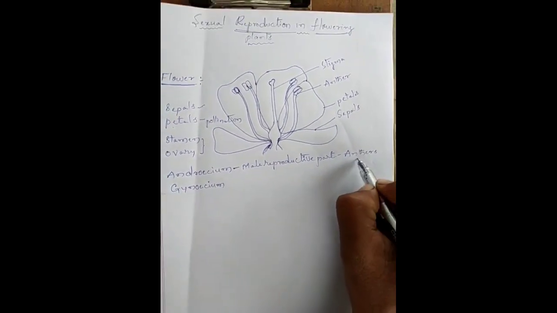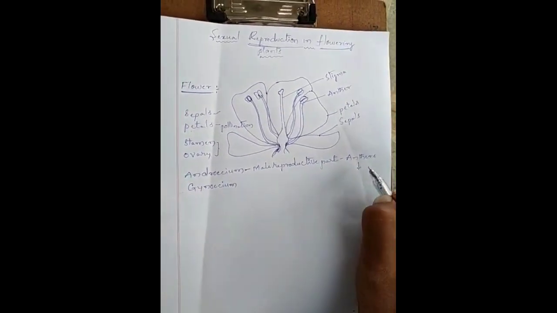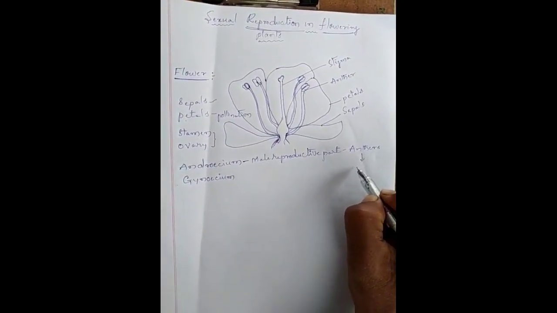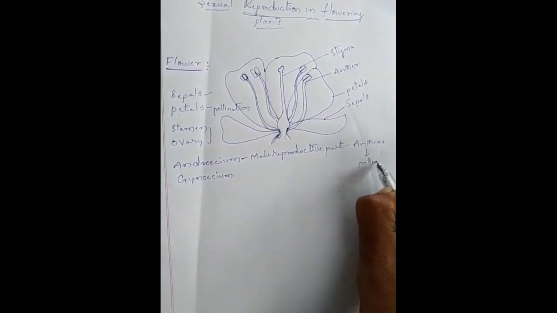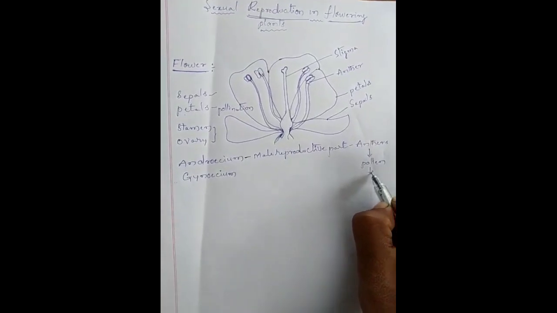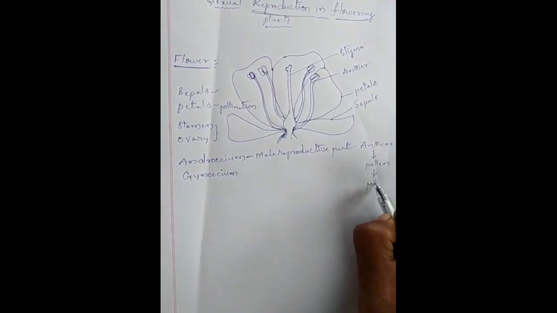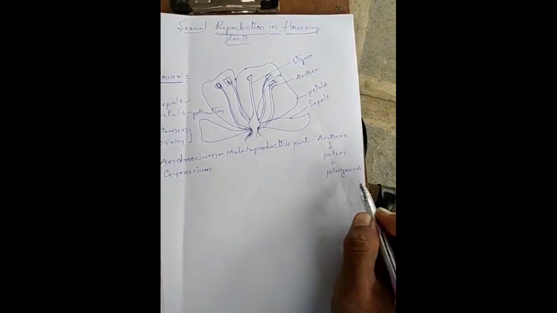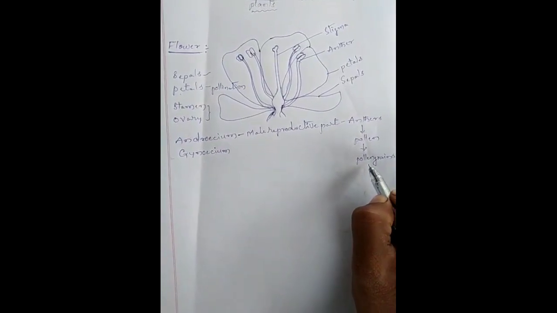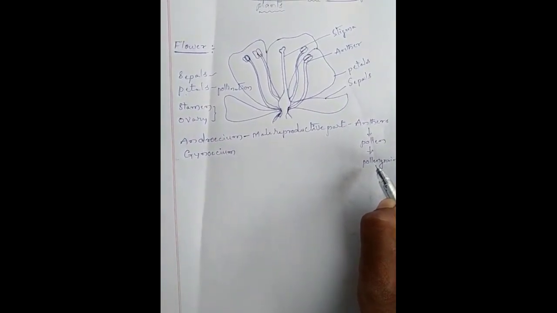The anther is composed of pollen sacs. In these pollen sacs, pollen grains are present. These pollen grains are the male gametes.